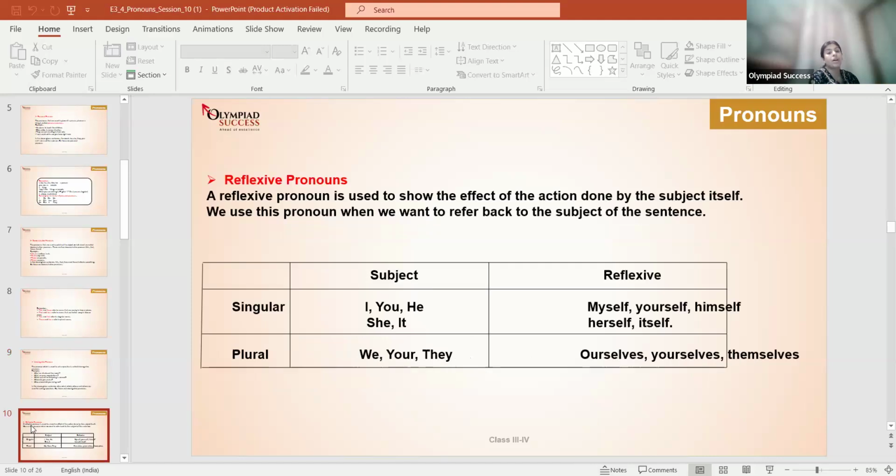Reflexive pronouns. A reflexive pronoun is used to show the effect of the action done by the subject itself. We use this pronoun when we want to refer back to the subject of the sentence, like myself, yourself, himself, herself, itself. Same way, ourselves, yourselves, and themselves. Clear? Yes.